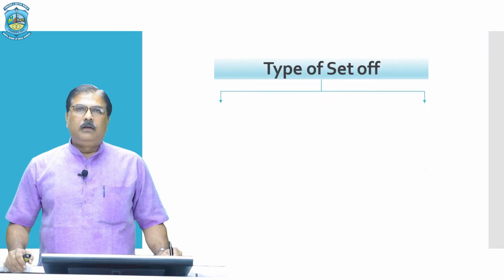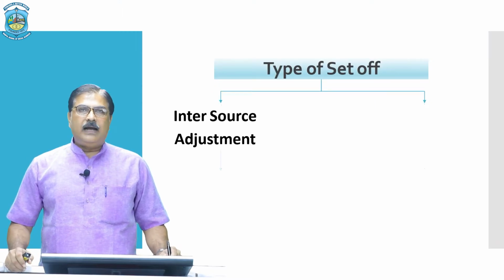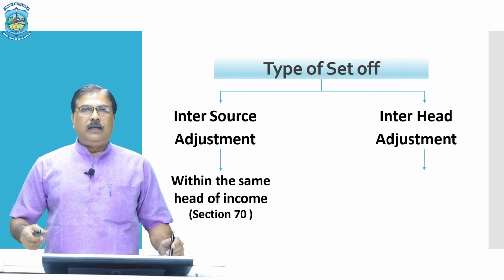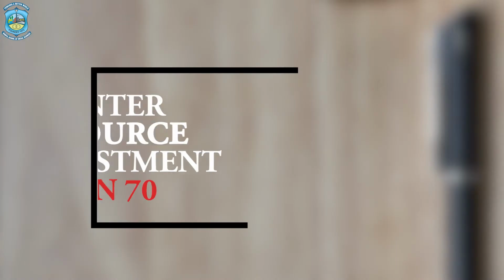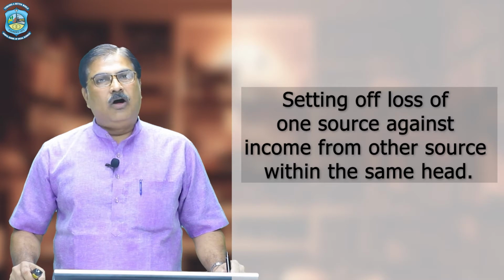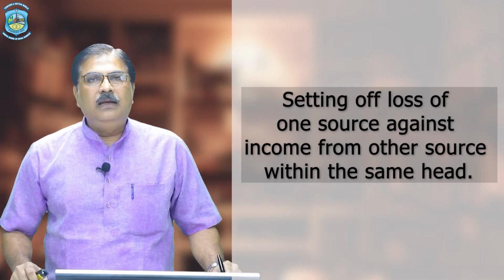There are basically two types of set off. Number one, inter-source adjustment. Number two, inter-head adjustment. So let us discuss inter-source adjustment. Inter-source adjustment is the setting off of loss of one source against income from another source within the same head.